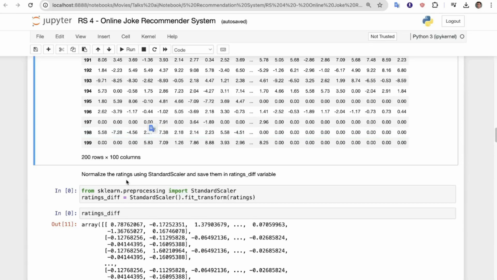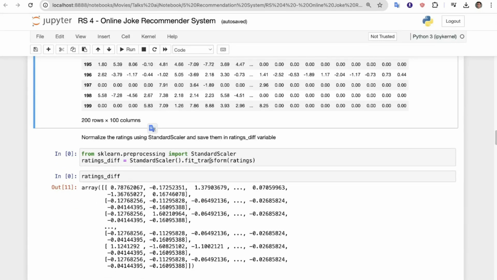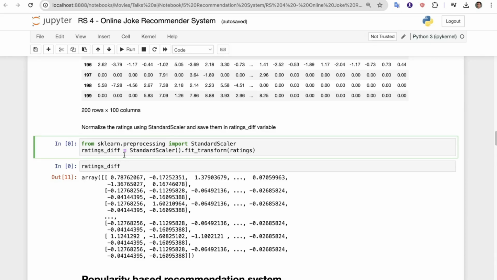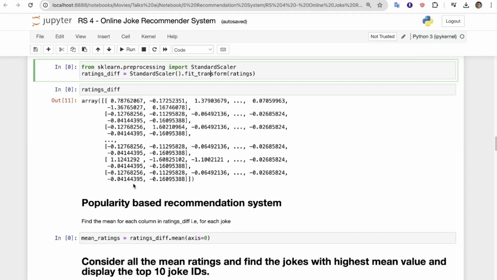Now normalize the ratings using StandardScaler and save them in the rating_difference variable. From sklearn.preprocessing import StandardScaler, then rating_difference equals StandardScaler().fit_transform(rating). Now rating_difference is in this array.